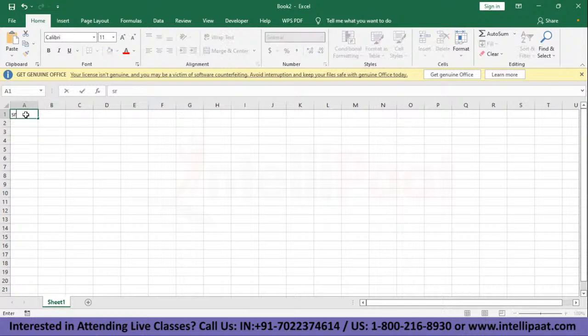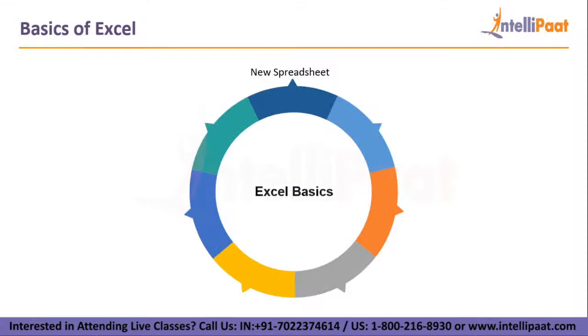Like if I can put in serial number here, let's say serial number, we have name and address, what grade is the student in, and so on and so forth. You can put a number of data here, and that's it. Let's get back to our presentation. So, after knowing how to create a new spreadsheet, let's see what is the next basic Excel function we have. Executing basic computations. Okay, let's see what do we have there.